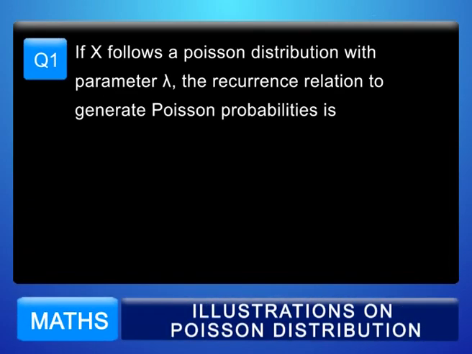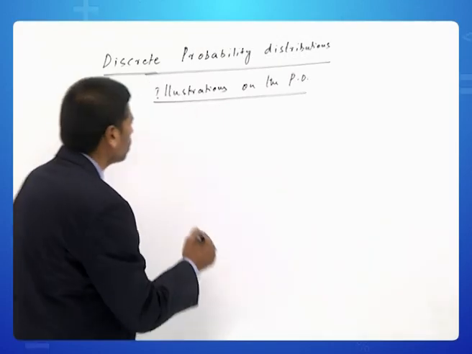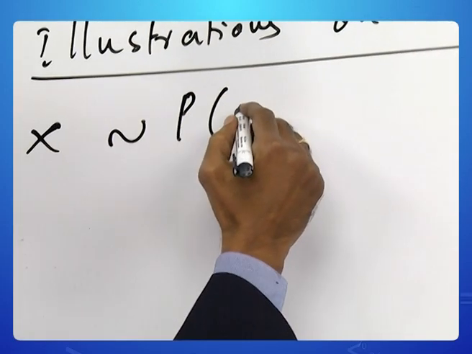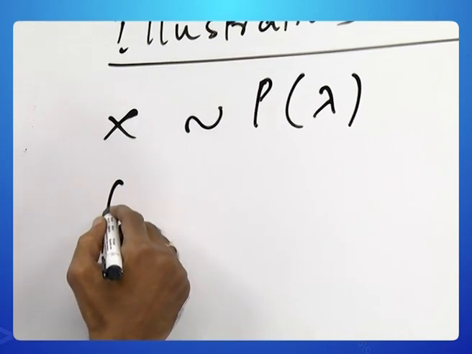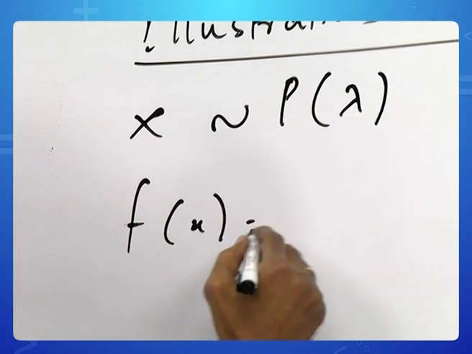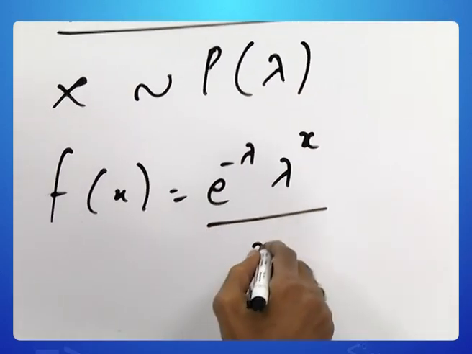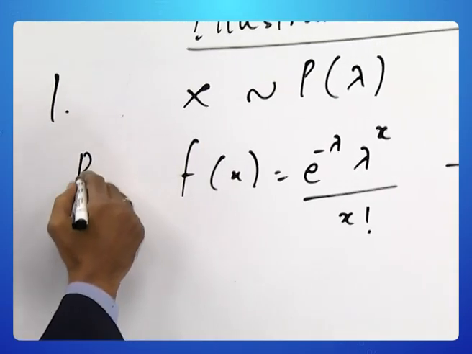Question number 1. If x is a random variable that follows the Poisson distribution with parameter lambda, what is the recurrence relation that generates probabilities? So x follows a Poisson distribution with parameter lambda. The mass function is f of x is equal to e power minus lambda, lambda power x by x factorial. Let's call this 1. F of x can also be written as p of x.